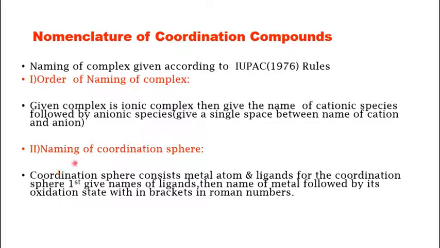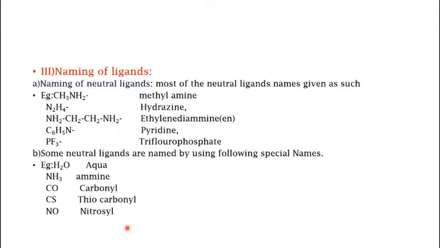Then coming to naming of the coordination sphere. In the coordination sphere, you know there is a metal and there are ligands coordinated to the metal. The coordination sphere is enclosed in square braces and the metal oxidation state is indicated in Roman numerals. Then naming of ligands. You have different names for various ligands. As in the earlier lectures, we have studied that ligands can be of neutral type, cationic or anionic.